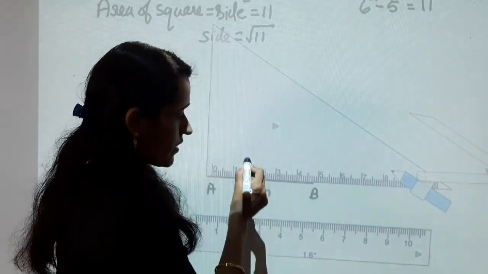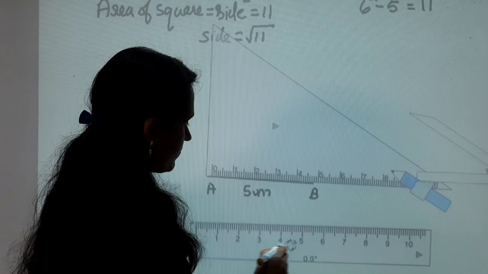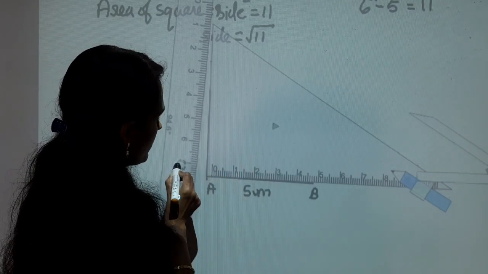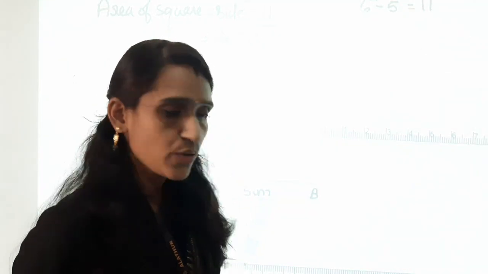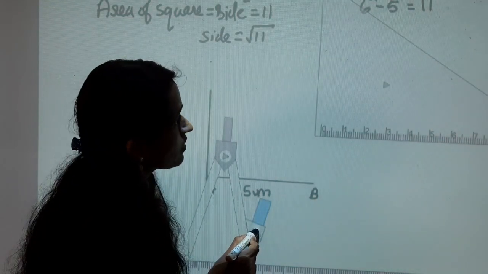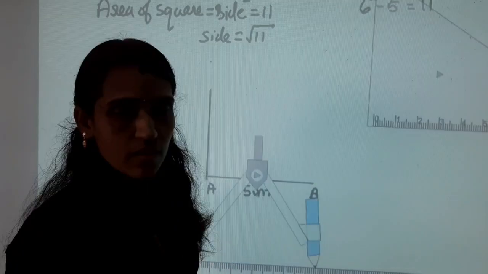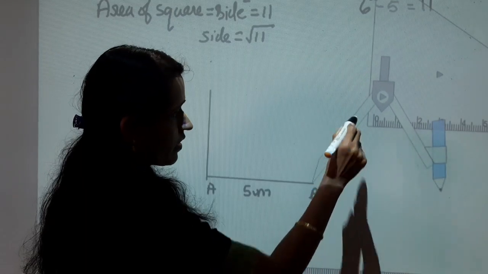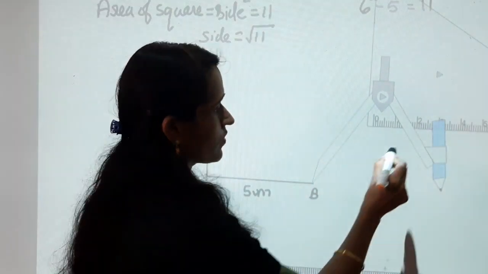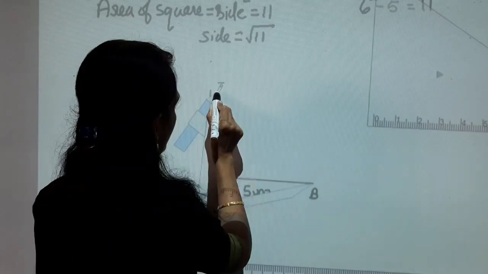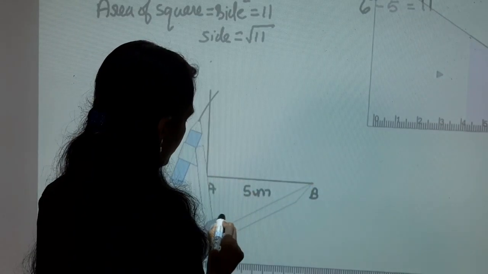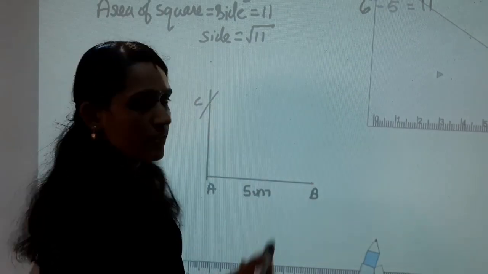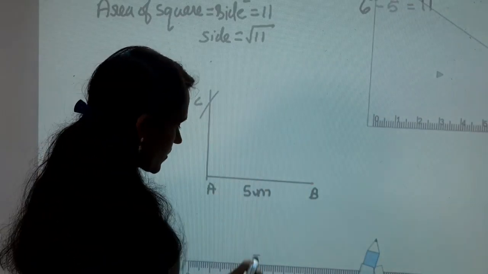Keep the set square on point A and draw a line. Next, using compass, measure 6 centimeter. Keep the compass on point B and draw an arc of length 6 centimeter. Mark the intersected point as C. Join B and C.